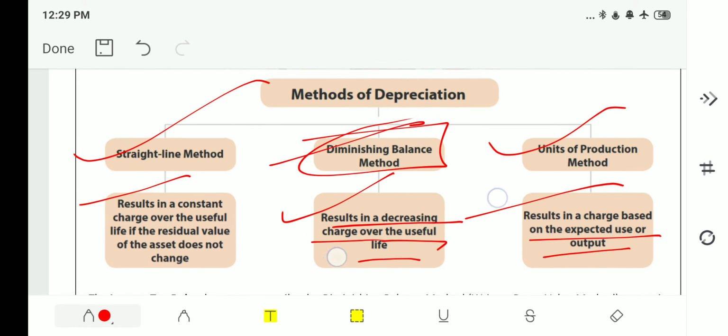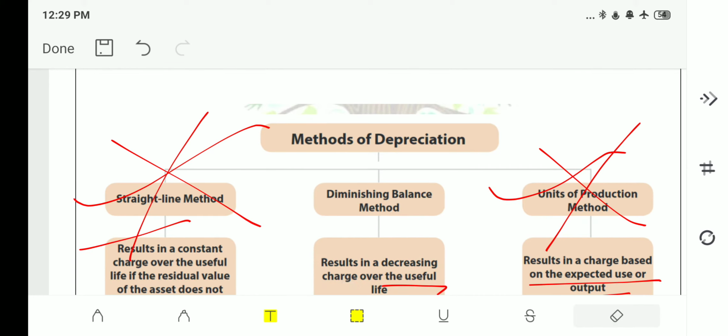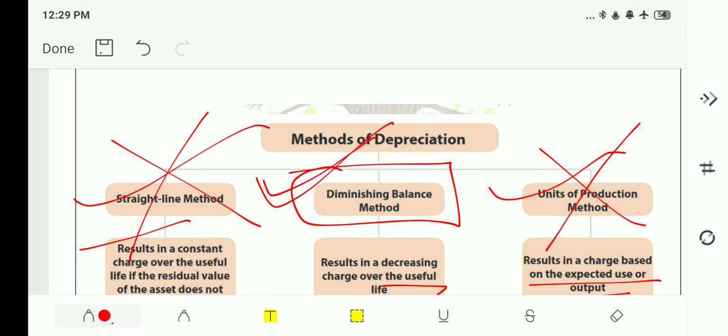See, the straight line method and units of production method are not so important for the exam, but this written down value method or diminishing balance method is very useful and very important. So do remember, or if at all you have not watched the previous videos, please watch them, because it is important for the exam.